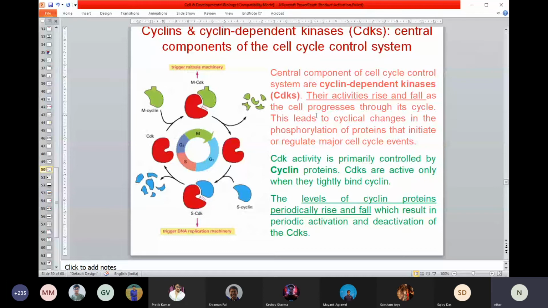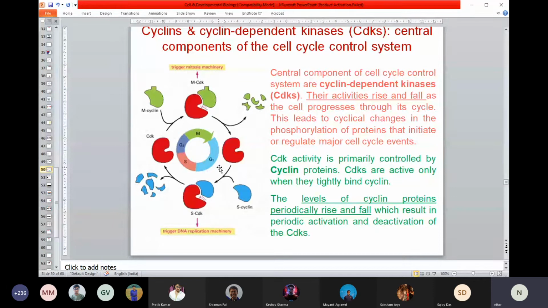Now here is another thing, how the activity of the cyclin dependent kinase is regulated. Cyclin dependent kinase is constitutively there in every cell. Its level is constant. The problem here is the cyclin. The cyclin level goes up and down in different phases. Like in G1 phase, a different cyclin is going up. In S phase, a different cyclin is coming up. In G2 phase, a different cyclin is coming up.